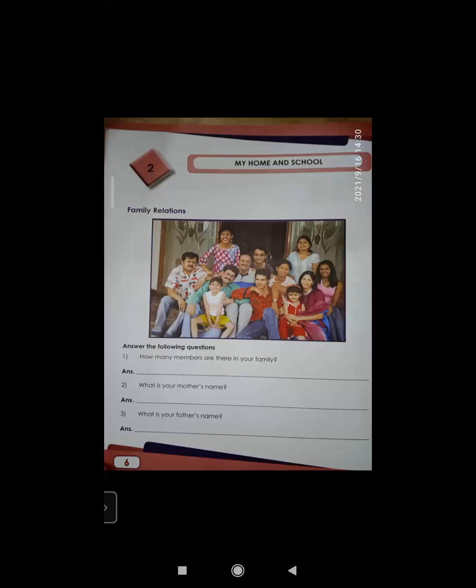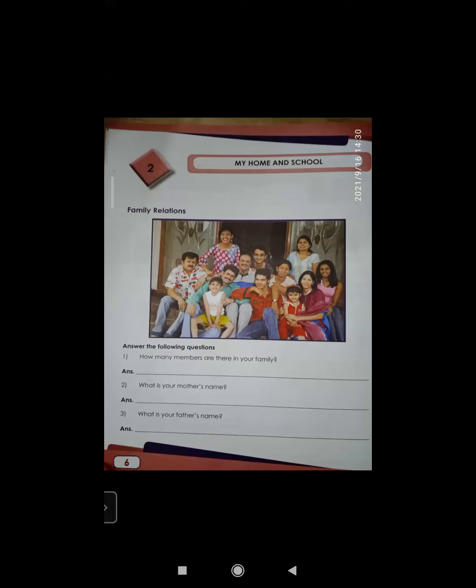There are dash members in my family. Okay, why have I used the word dash? So that it will differ from person to person as per his family members, right? Okay, coming to the next one. What is your mother's name?